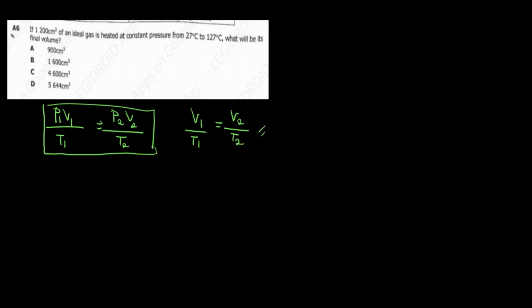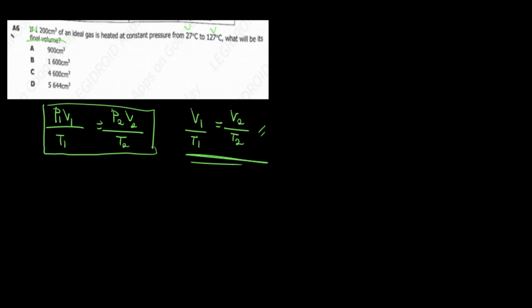It says that 1200 cubic centimeter of an ideal gas is heated at constant pressure from 27 degrees Celsius to 127 degrees Celsius, what will be its final volume? So we have the initial volume, the initial temperature, as well as the final temperature. What we're looking for is the final volume. So we can substitute our values into the formula.